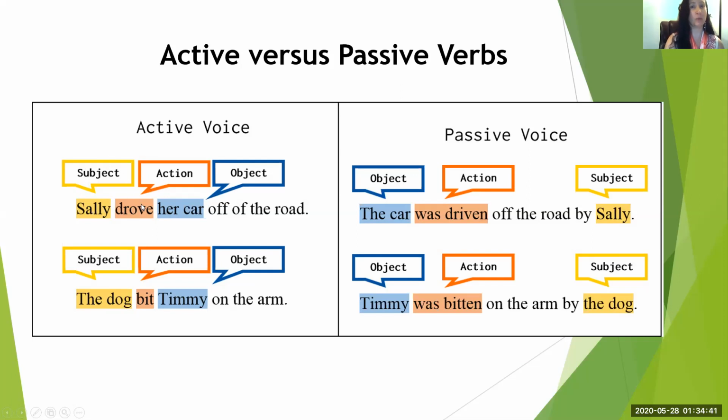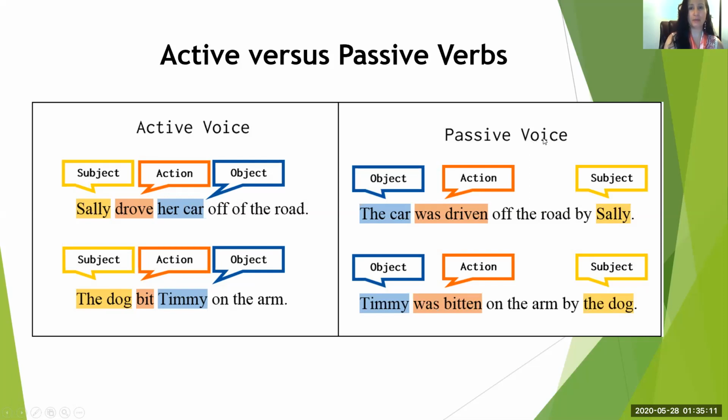Did anyone guess what tense this is? Well, this is the past tense, okay? Her car is the object. Here's another example. The dog bit Timmy on the arm. The dog is the subject, bit is the action, and Timmy is the object. Both of these are examples of active voices.